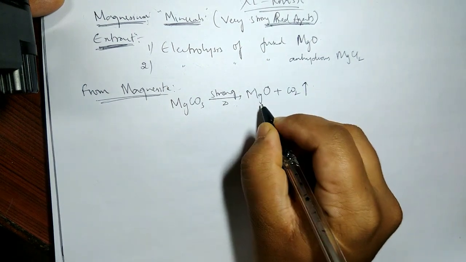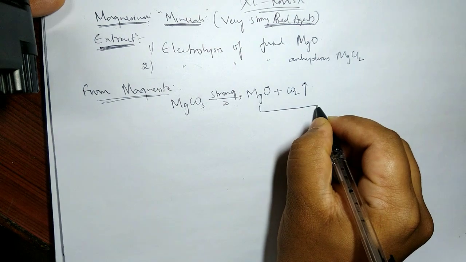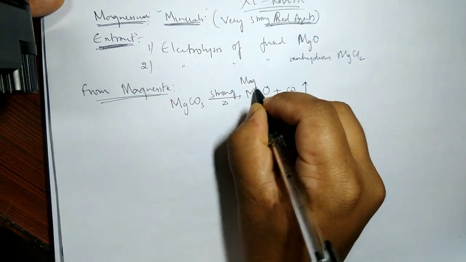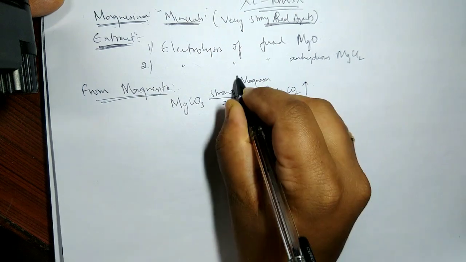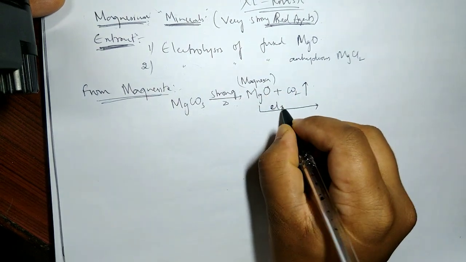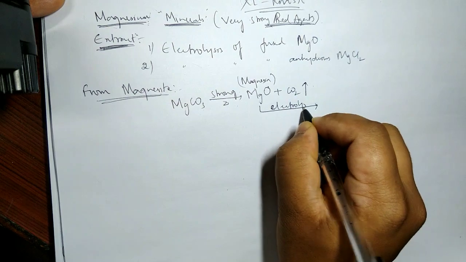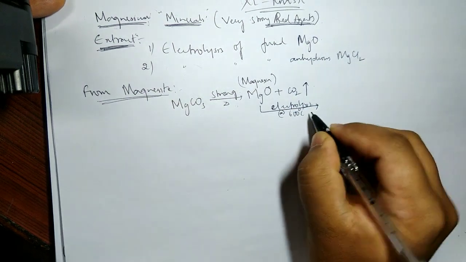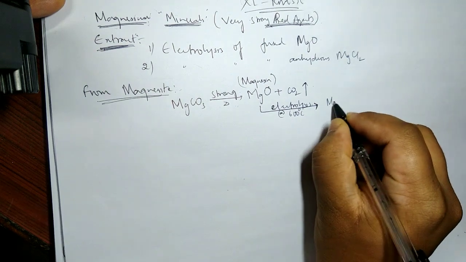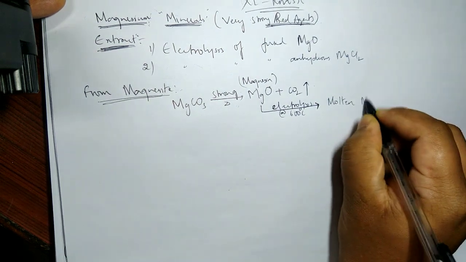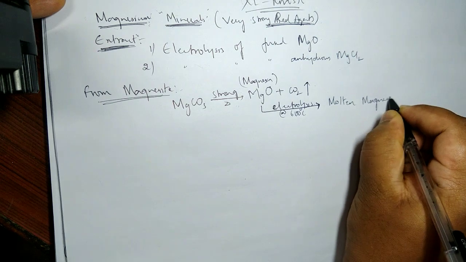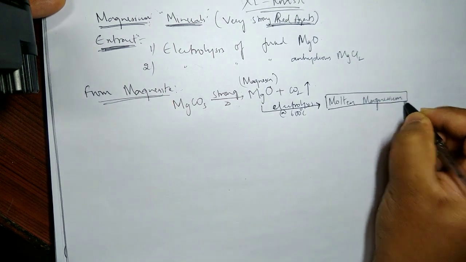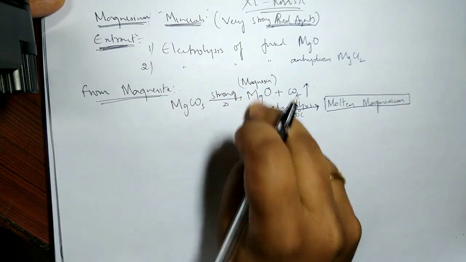This magnesium oxide, also called magnesia, on electrolysis at around 600 to 650 degrees Celsius gives molten magnesium. So this is our extraction: by the electrolysis of magnesium oxide, I can get this.